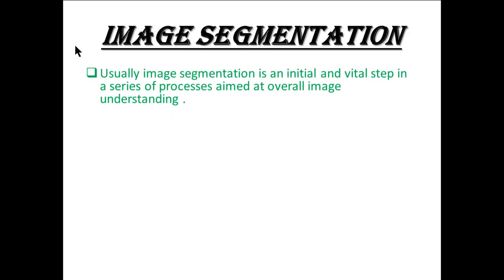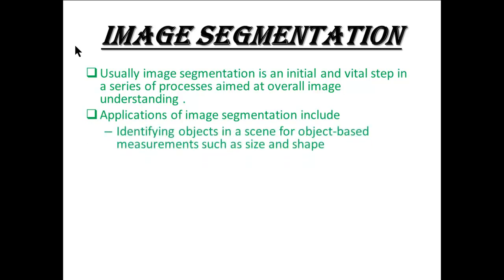Usually, image segmentation is an initial and vital step in a series of processes aimed at overall image understanding. Applications include identifying objects in a scene for object-based measurements such as size and shape.